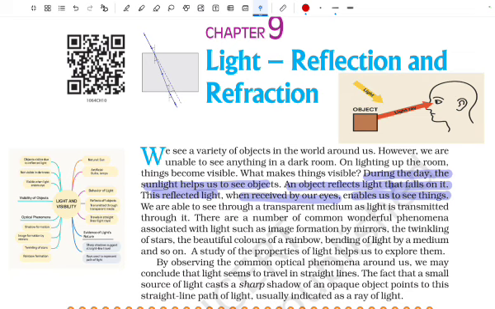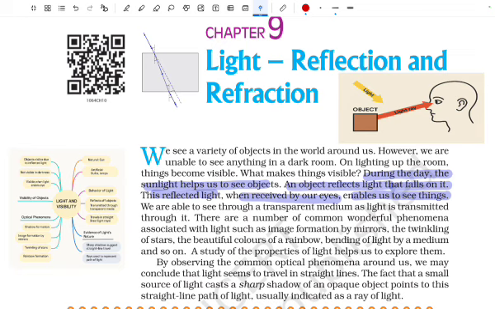And we are even able to see through a transparent medium, as light will be transmitted through it also. But in the case of translucent or opaque, in translucent we will be able to see at least some part of the object, but in opaque we will not be able to see anything, right?